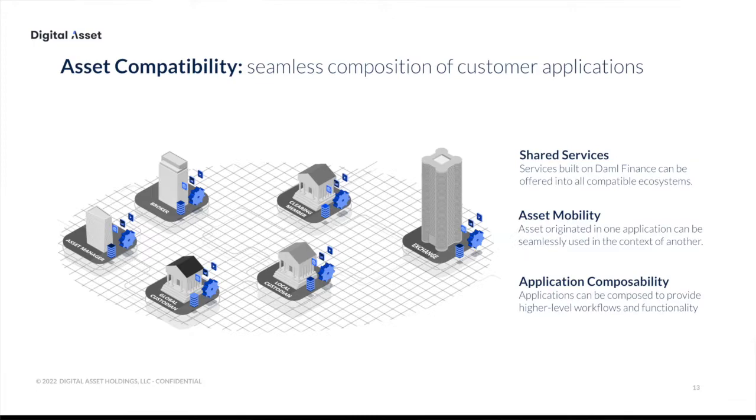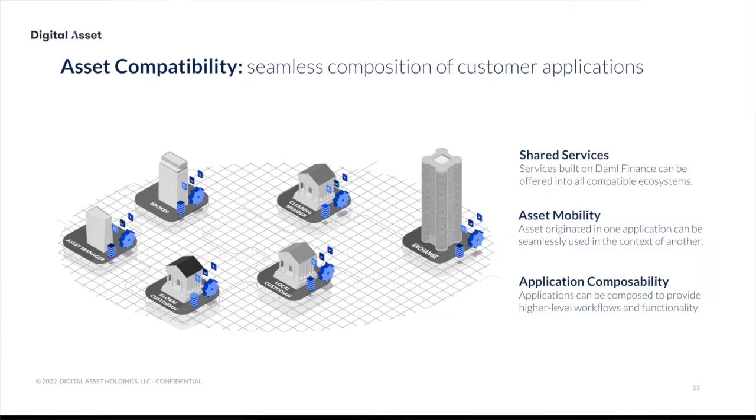Assets that are created in context of one application can be moved in context of a different application. An example for that is if the company would decide, for example, to create a pricing risk service on top of the Daml Finance library, they would immediately be able to offer that to all customers that built on top of the library.